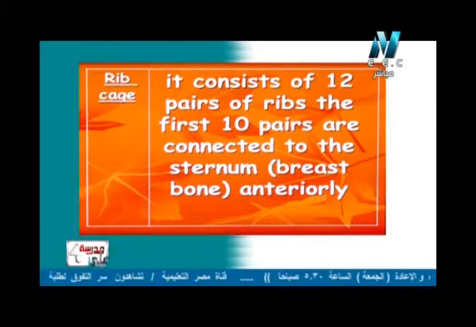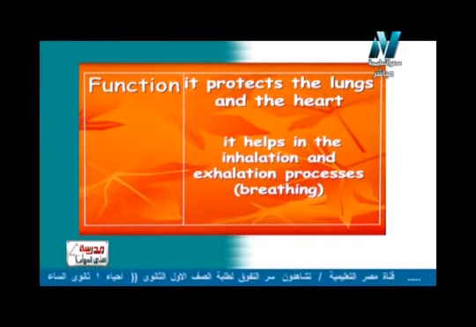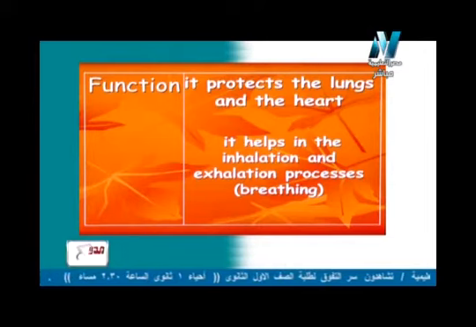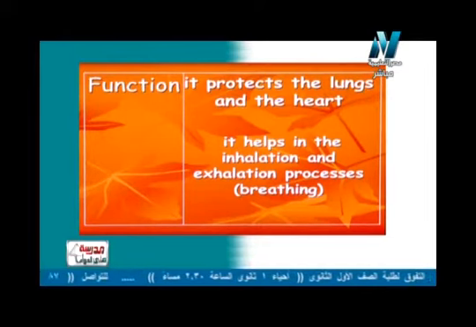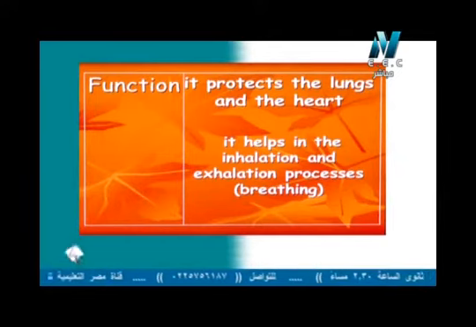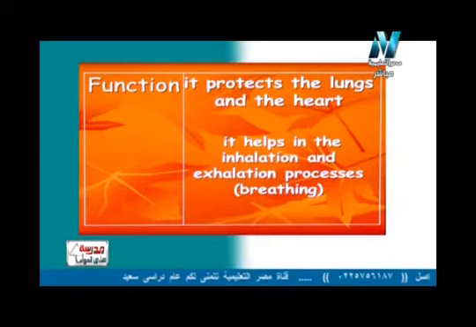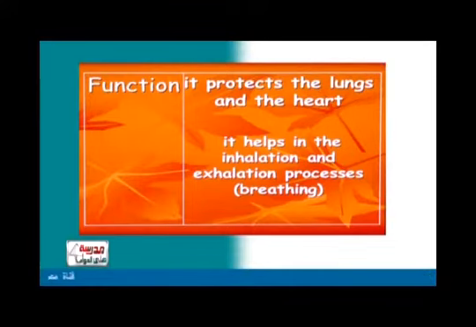So what about the other two pairs? They are called floating ribs. بنسميهم floating ribs أو الضلوع العامة. طب function of the rib cage، إيه وظيفة الريب كيج؟ It protects the lungs and the heart. هو اللي بيحمي lungs الرئتين and the heart. طبعا without rib cage the lungs and the heart will be exposed to great damage. هيتعرضوا لخطر كتير جدا. And also the rib cage helped in inhalation and exhalation processes or breathing process.